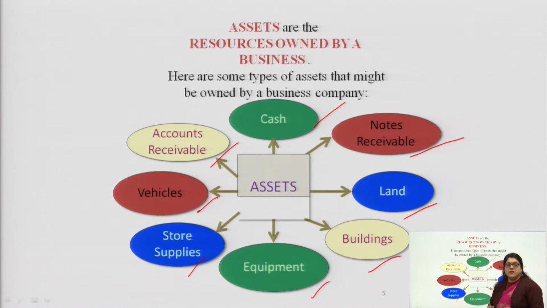There are some fixed assets, there are some current assets. What are the fixed assets? The fixed asset means it is not easily converted into cash. Once you purchase these assets, they will be used for 10 years, 20 years, or as per the life of the asset. Current assets are the most liquid assets. You can easily convert these assets into cash within a time period.